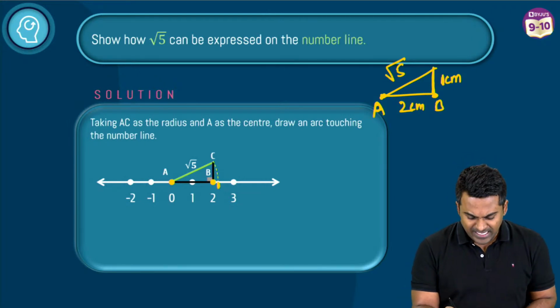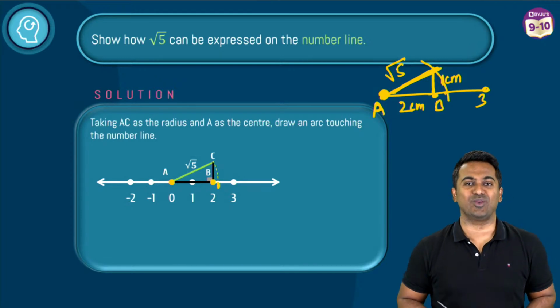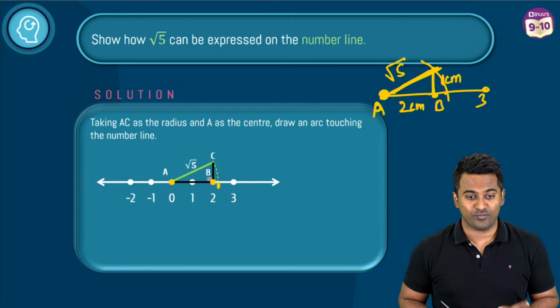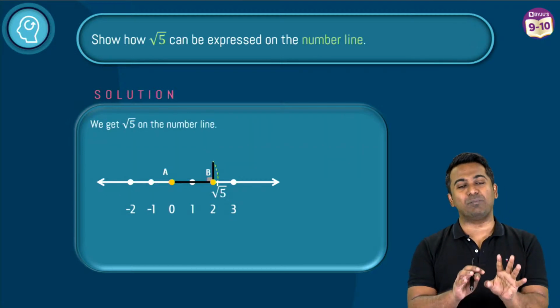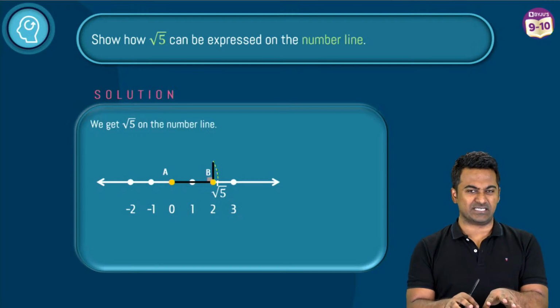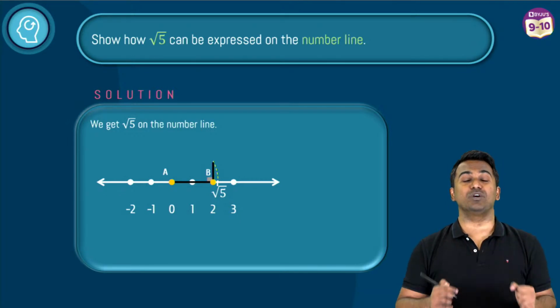As simple as that. Then when you keep the pointy edge of the compass on A, measure this line and draw an arc, it's going to fall between 2 and 3, and that's how you get your root 5. Very good. I'm sure you guys have understood. So this is how you plot irrational numbers on a number line.